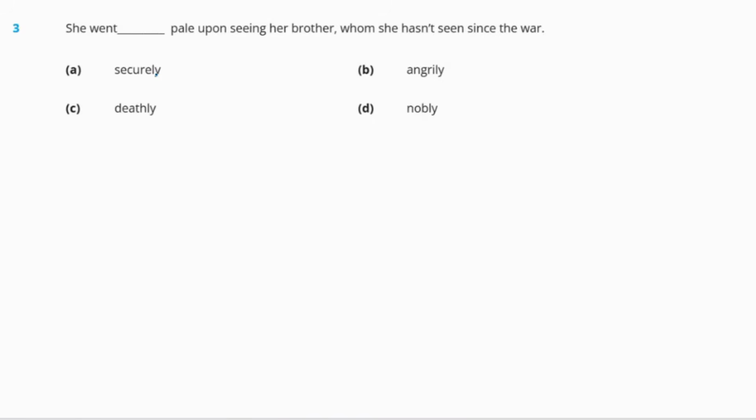Now, question number 3. She went dash pale upon seeing her brother, whom she hasn't seen since the war. Options are A, securely, B, angrily, C, deathly, and D, nobly. Now let us see what all of these options mean. Securely means free from danger. Angrily means with anger, deathly means like death, and nobly means courageously. So out of these four options, the right answer will be option C, deathly.